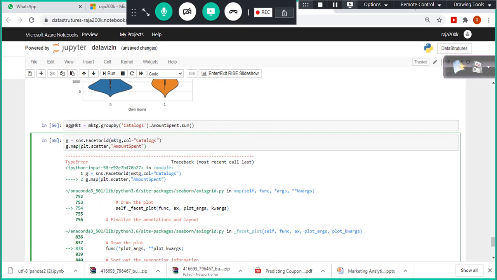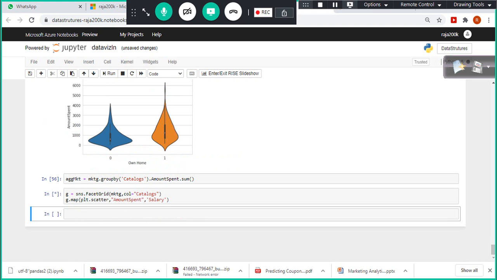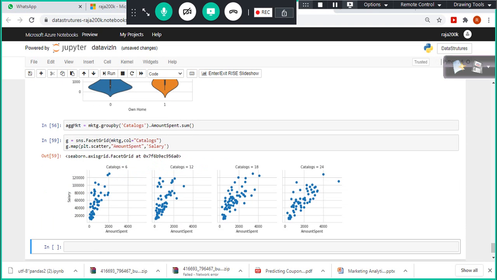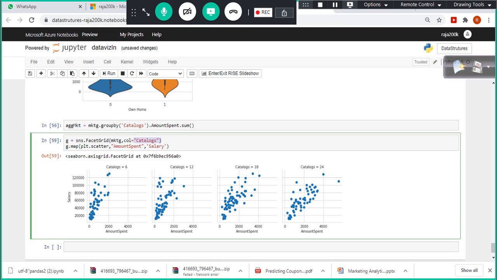Let me do one thing here. I will use something else, let's say salary. Good, it's working fine. Look here. So what happened in the case of facet grid, right? What it does is it takes the subset of the given column, and each subset it tries to plot the given x-axis and y-axis value, right? So amount spent and salary, these two are correlated, and in the category, right?